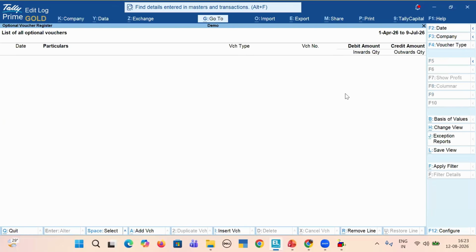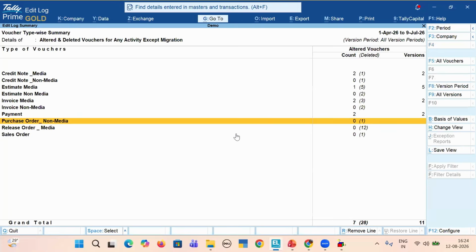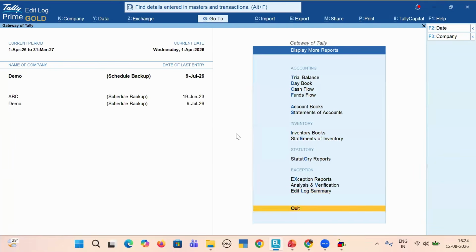So as an auditor, we definitely need to ask what the optional vouchers are, and before closing the audit, if these optional vouchers are not relevant, we have to ask them to delete all of them from Tally, because it is of no use. It is not giving impact on the trial balance, balance sheet, or profit and loss account. So we need to take justifications from the client on why they have passed entries in optional vouchers.